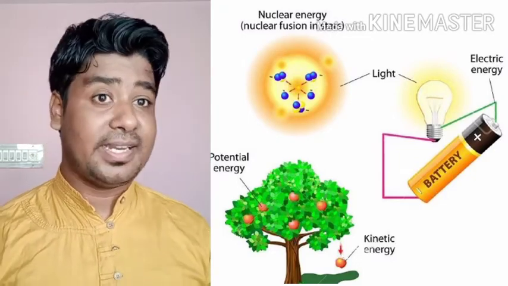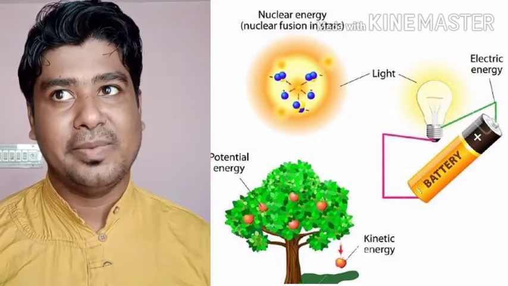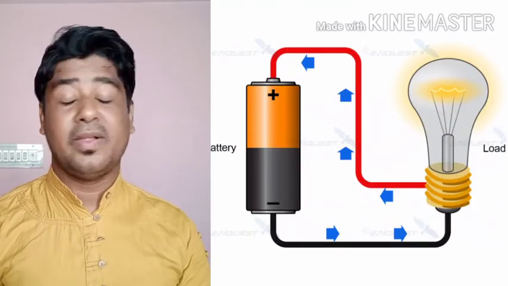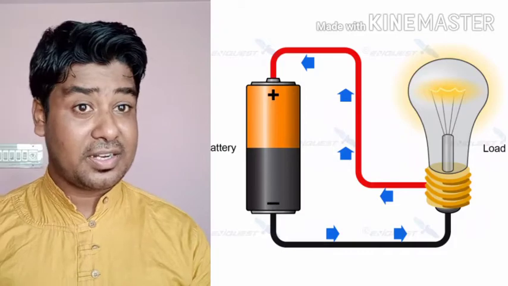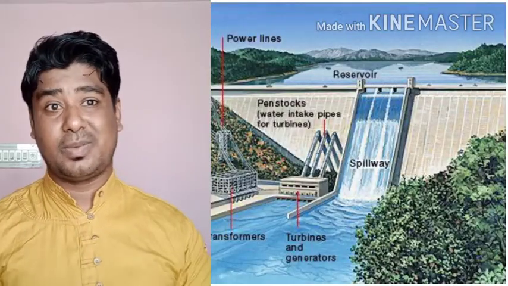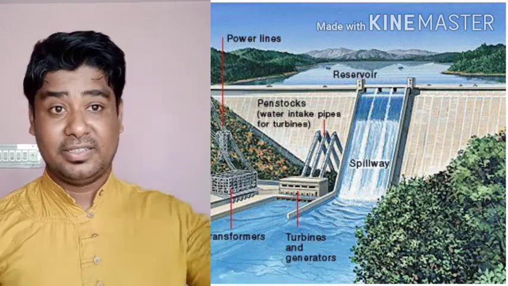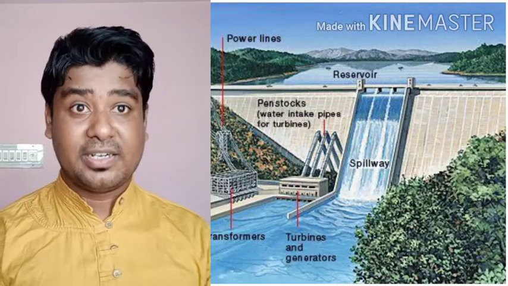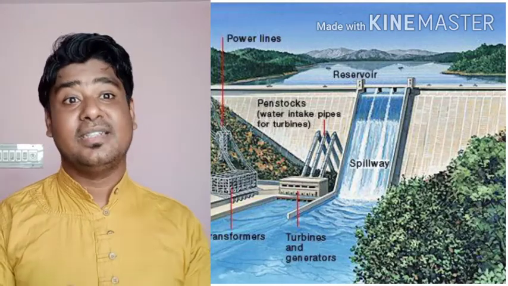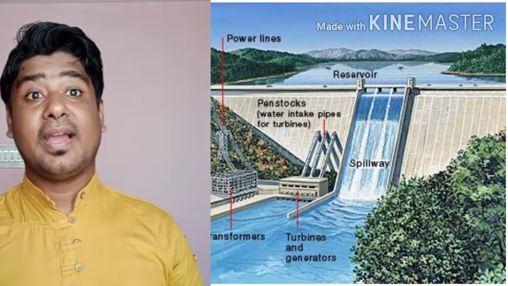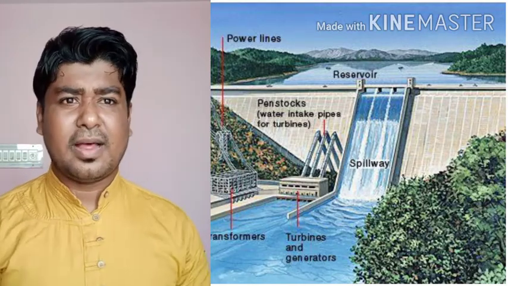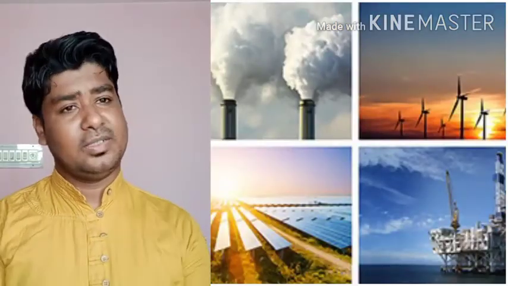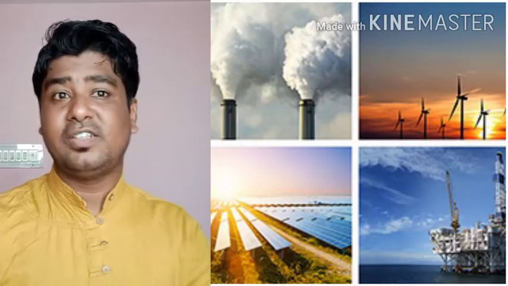So you know that electricity is transformed from so many other forms. Suppose in a dry cell or a battery, we convert it from chemical energy. In a hydroelectric power plant, there are a lot of processes. The potential energy of water converts to kinetic energy of water, then the kinetic energy makes the turbine rotate, that means it converts to mechanical energy, then mechanical energy is converted into electrical energy. So like that, there are many different ways of production of electricity, meaning the different forms of energy we convert.